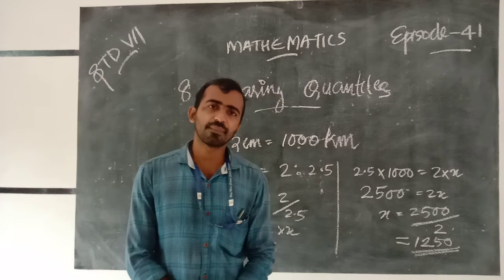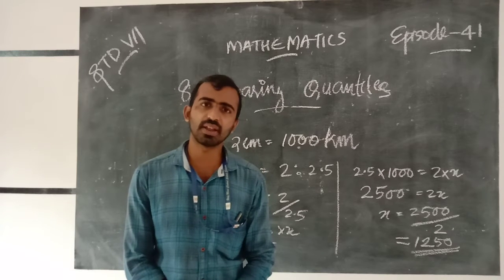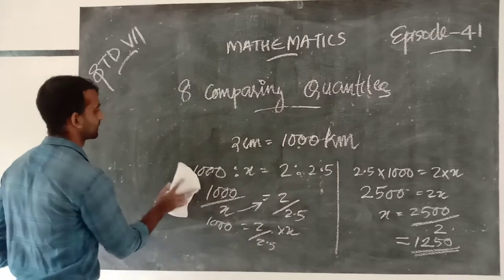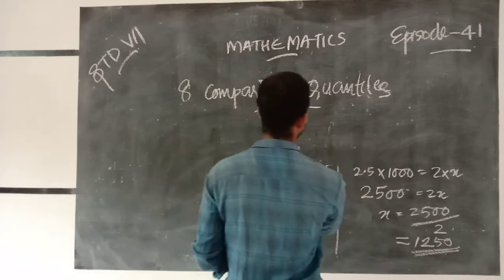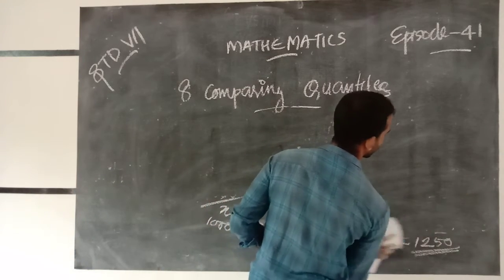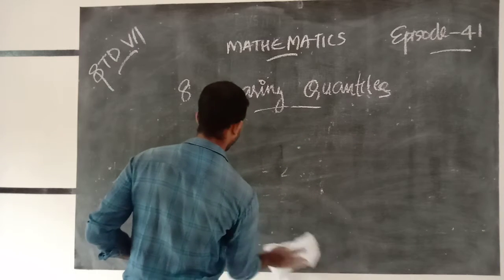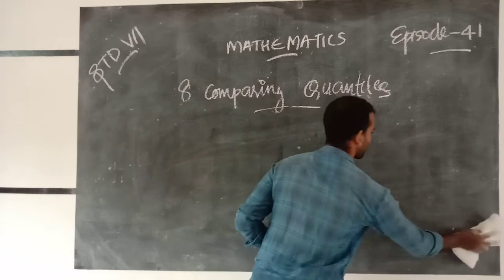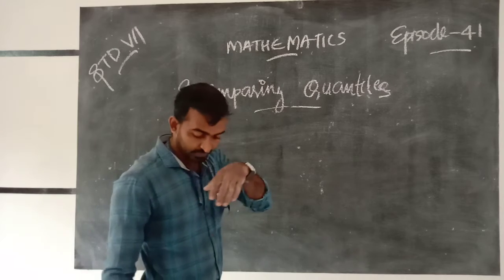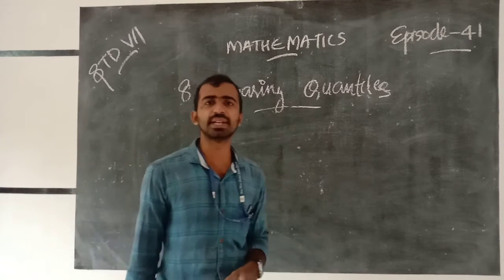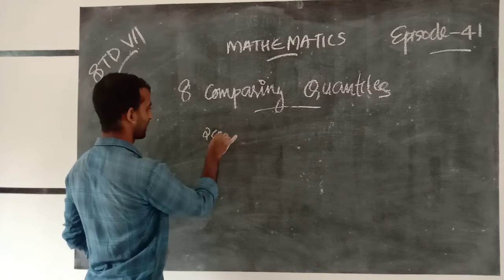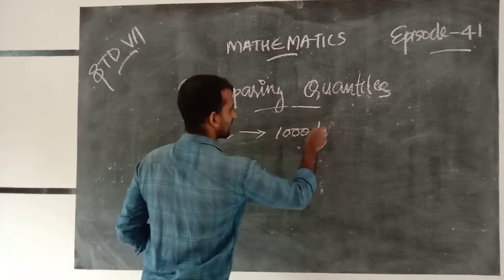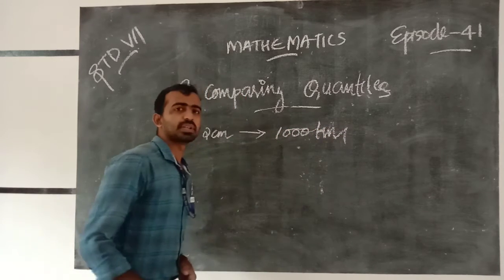And we can find it in another way. 2 centimeters means 1000 kilometers.